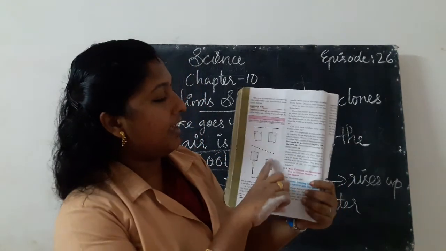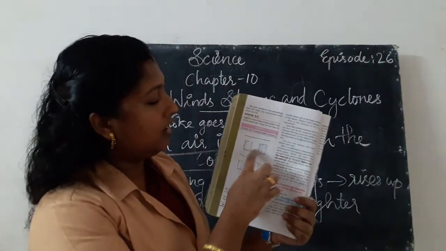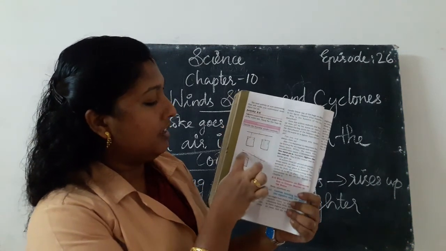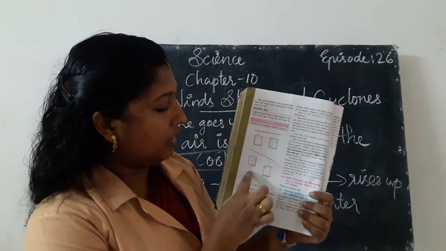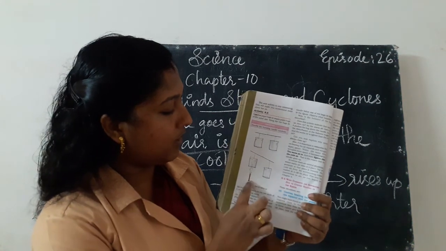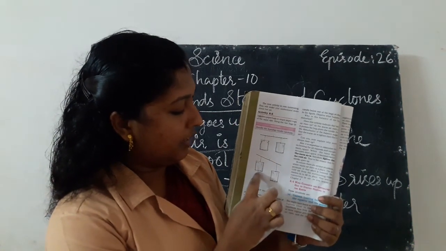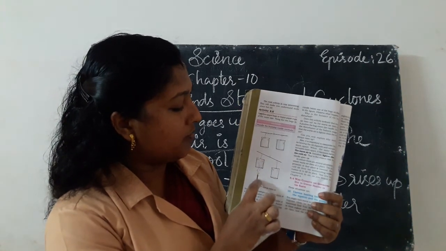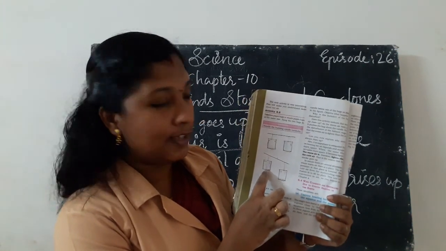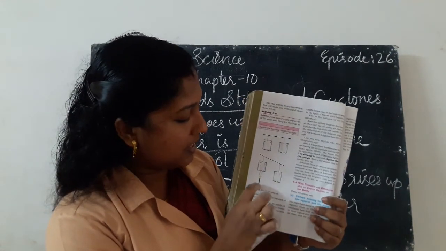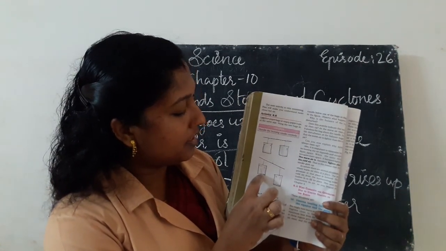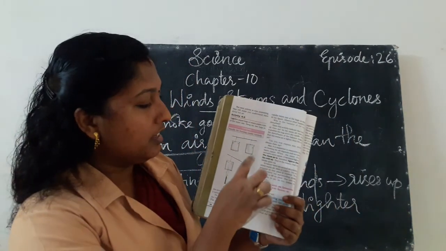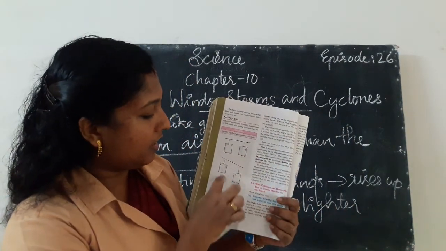Here we can see 2 paper bags tied to a metal or wooden stick. Then we light a candle below one of the paper bags. What happens? One paper bag moves upward because the warm air expands and takes more space, and it is lighter. It moves the paper bag upward. So from this we can say that warm air is lighter than cold air.